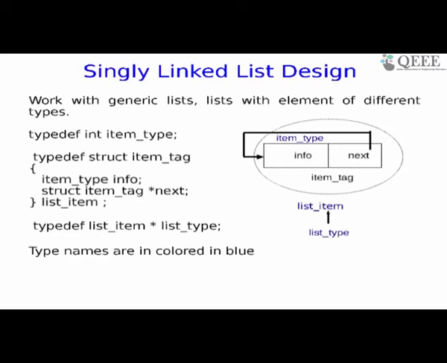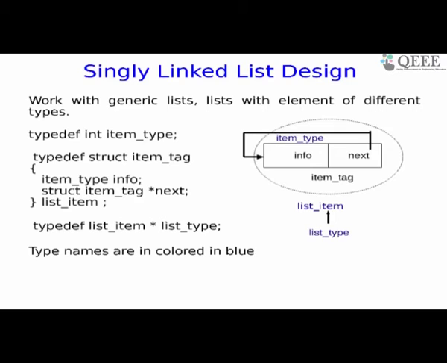This is how I'm suggesting in C you define a linked list. Again, it's not unique. Typically when you create a linked list, you like to have the flexibility that I can create a list of integers, a list of floating point numbers, maybe a list of students who have multiple attributes, name, roll number, maybe something else. A list of whatever. So a list of various types of data values.